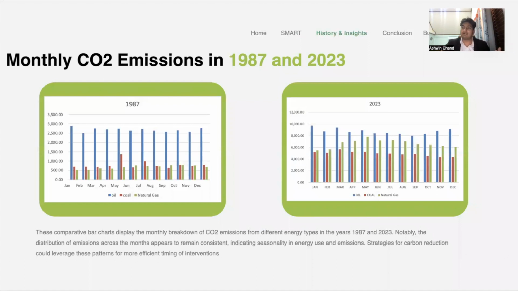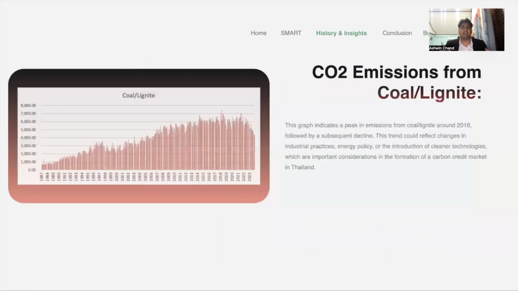Hence, this makes me wonder: companies will need to look for a way to get carbon credit, because carbon credit and carbon offsetting are very similar. Companies should be looking for ways to make themselves a good guy. Hence, I feel like this is a gap in the market and something we can actually pursue. Let's continue looking at the data. Now, carbon emissions from coal and lignite. I thought coal was the past, putting these types of things onto the train. I thought this was non-existent.